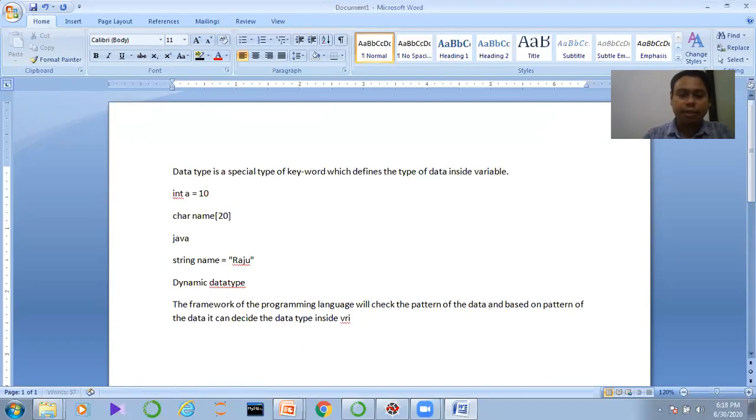That is basically the dynamic data type.